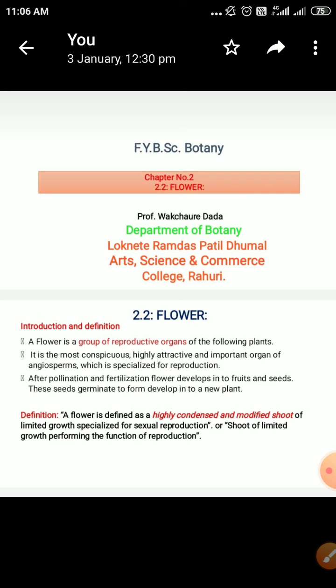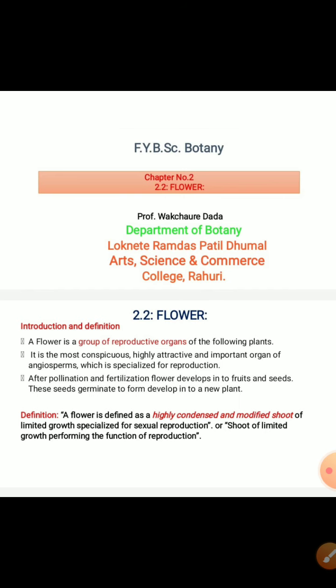The flower is the group of reproductive organs of the flowering plants. It is the most conspicuous, highly attractive and important organ of the angiosperms, which is specialized for reproduction. After pollination and fertilization, the flower develops into the fruit and the seeds. The seeds germinate to develop into a new plant. Thus, the flower is nothing but a highly condensed and modified shoot, meaning a stem or branch.